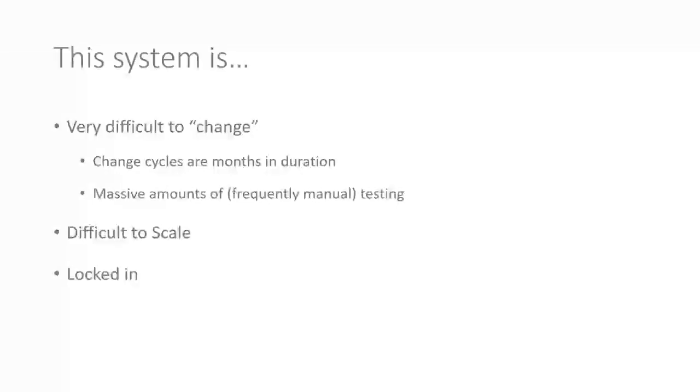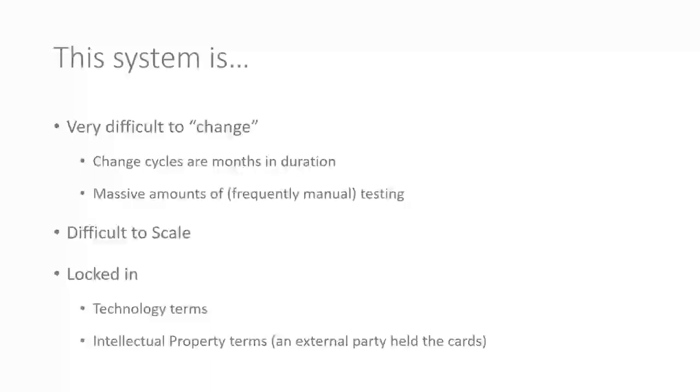You can scale it, but it means you have to scale absolutely the whole system, which makes it quite inefficient to scale. And then finally, you're locked in. You've got one big, huge platform. It's locked into the technology stack, pretty much. Very, very difficult to change the technology stack. And also, if you're using an outsourcing partner, you're locked in from an intellectual property perspective as well. So this one party knows everything about that platform, which is fine, but you can't then choose another party to manage that system. Well, you can do, but it'd be very, very difficult to do so. So you're kind of locked into that vendor managing this platform. It's not a great situation.